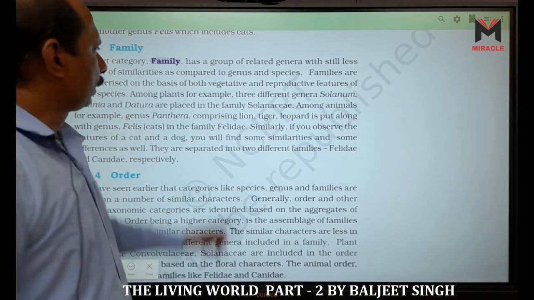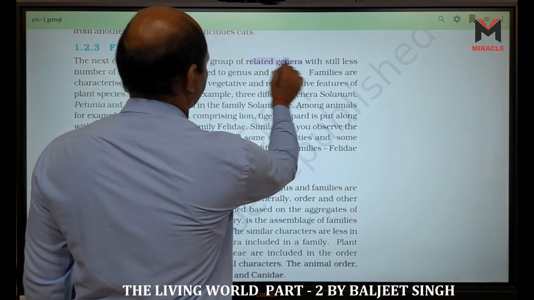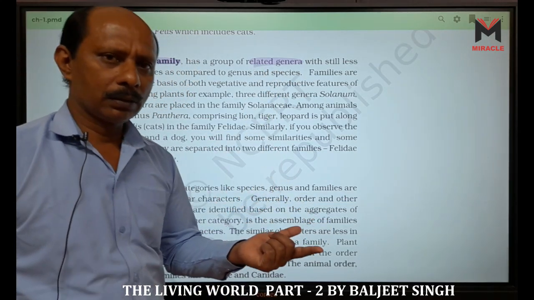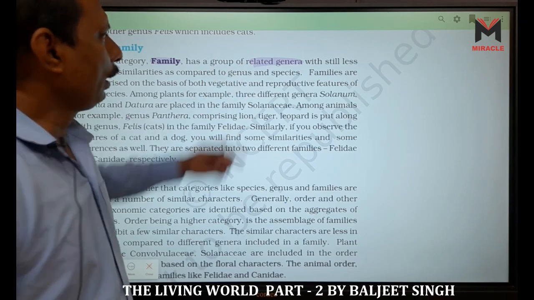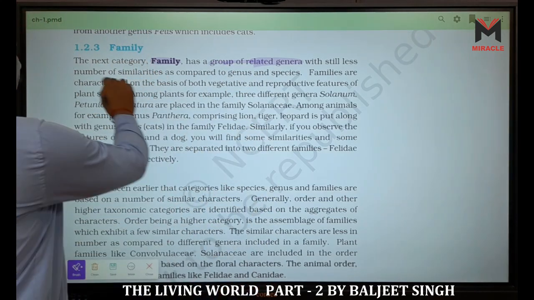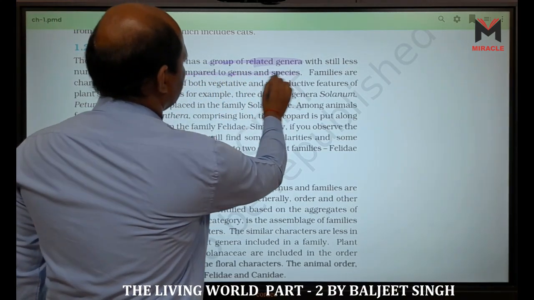The second one is genus. The third one is family. Family has a group of related genera. A genus is a group of related species. Clear? And family is the group of related genera, with still fewer similarities as compared to genus and species.